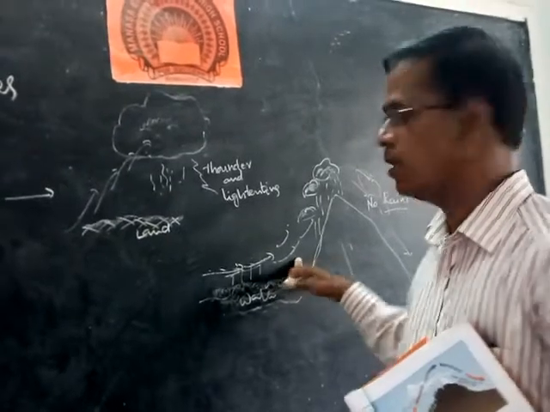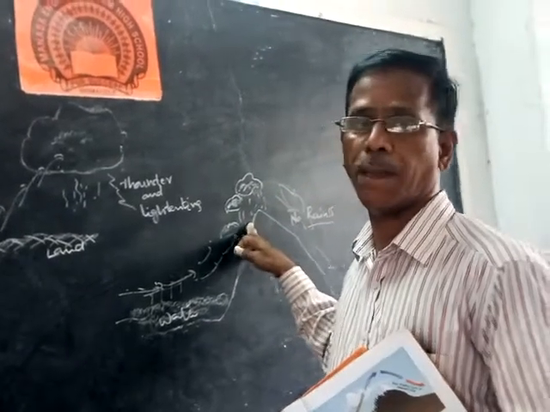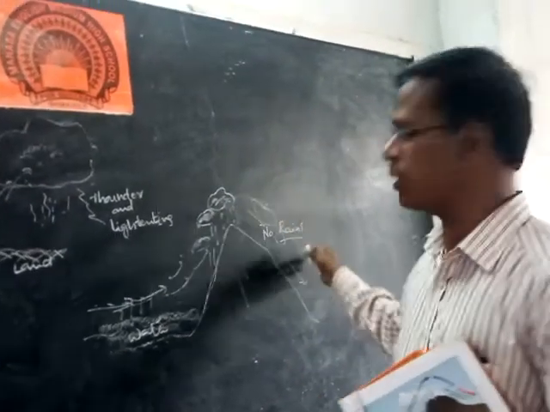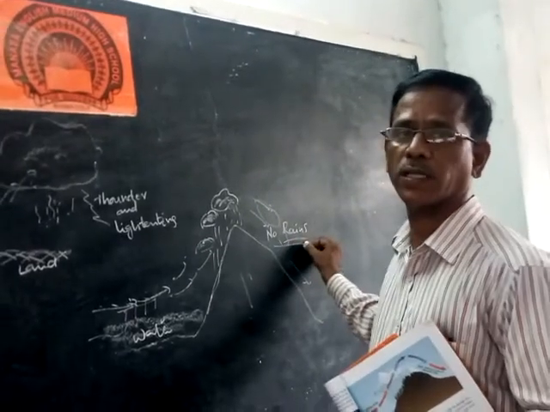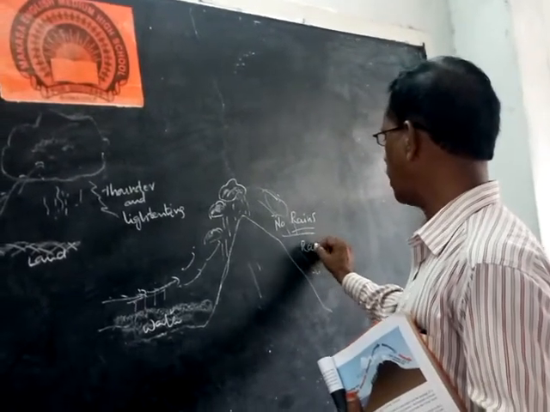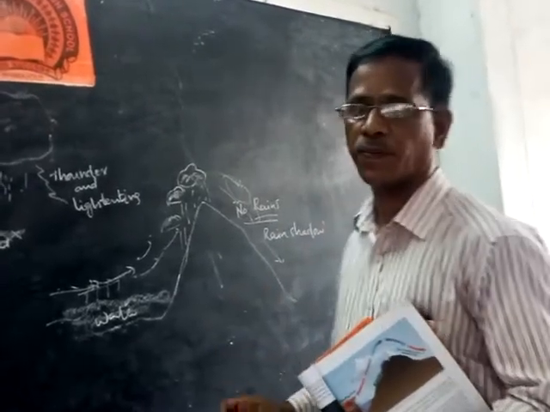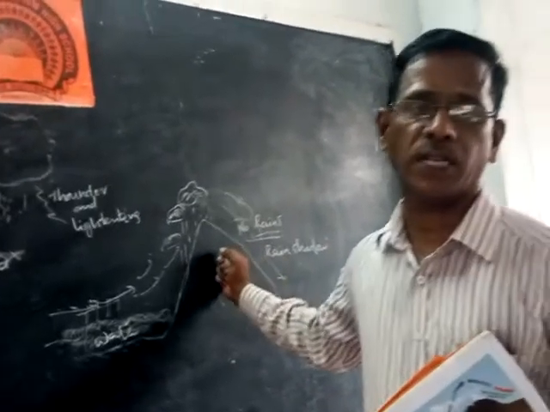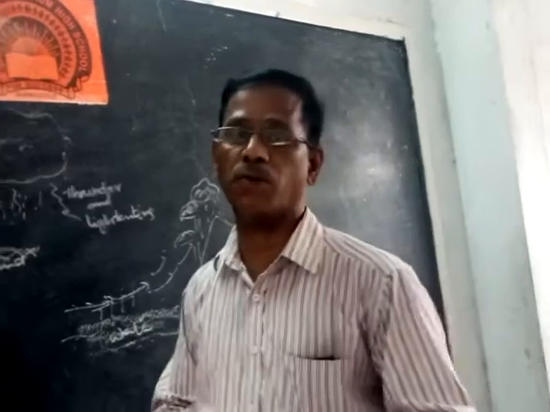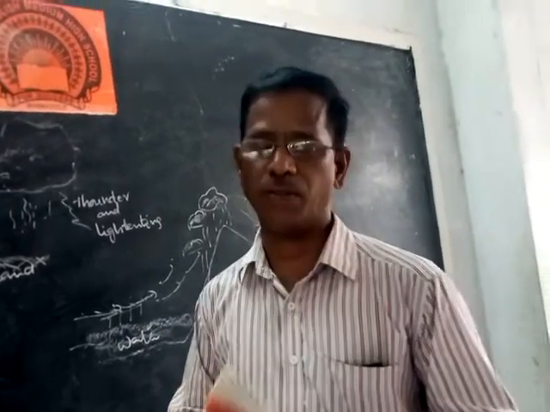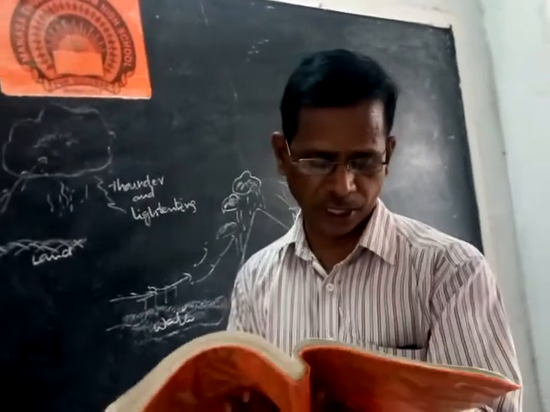Because of the cooling, on the other side, without water vapor, the clouds are just moving to the other side. That's why this side gets no rain. This place is called the rain shadow. Rain shadow means no rains. We observe this type of condition especially in India; the Aravalli mountains are the best example, because of the tall desert area we can see this.